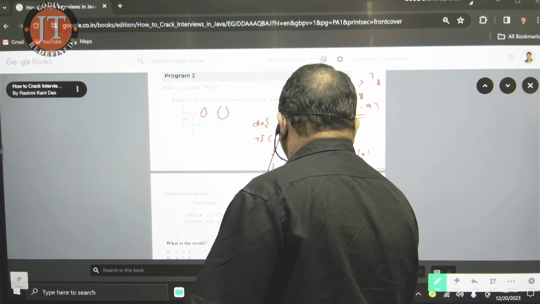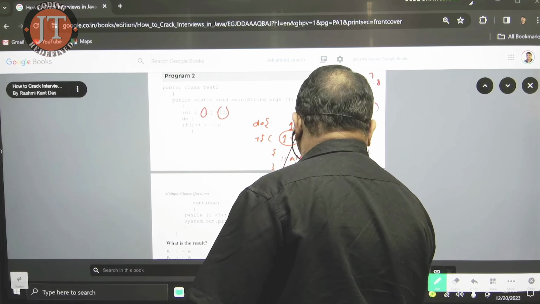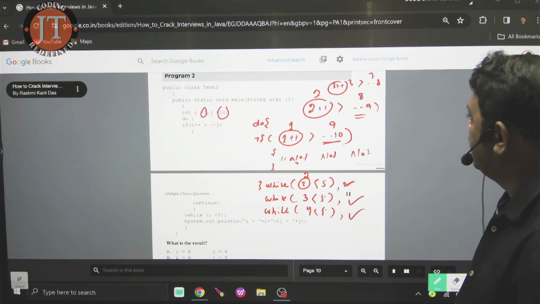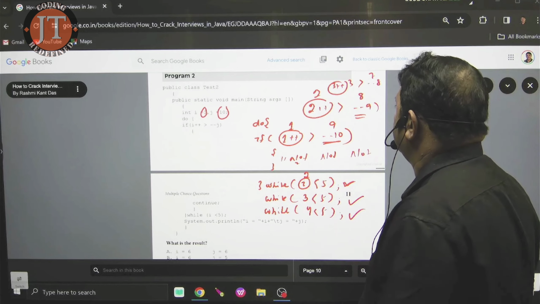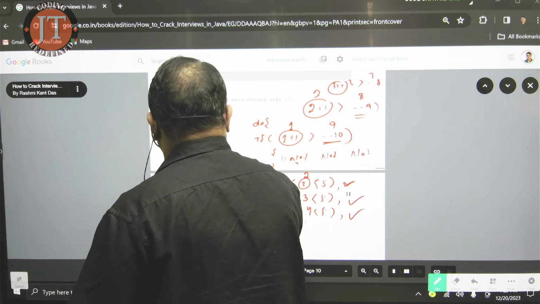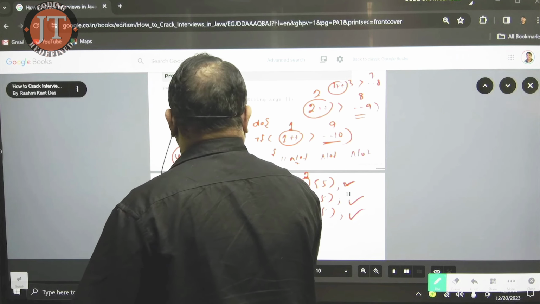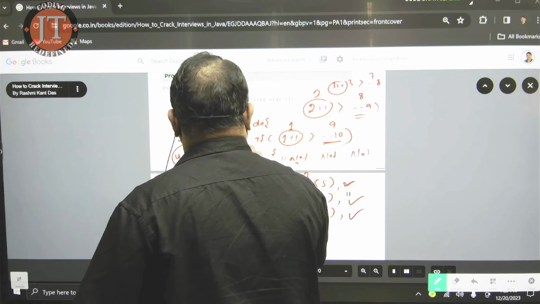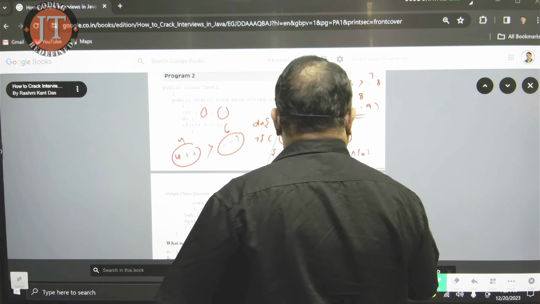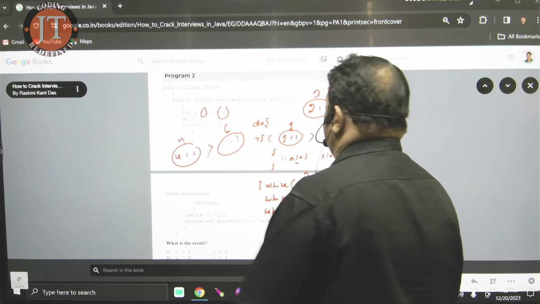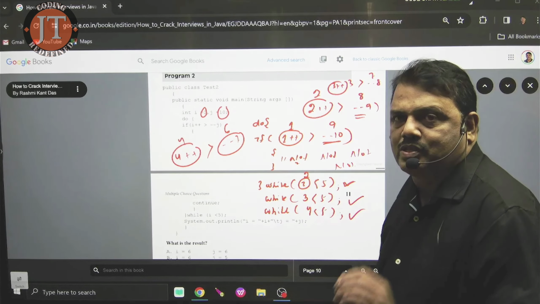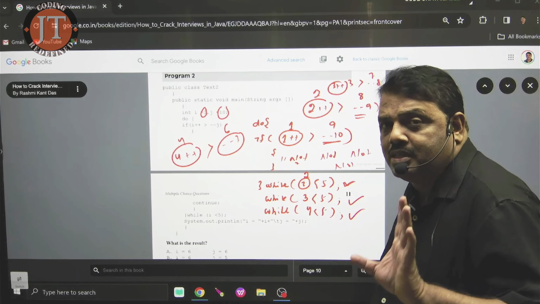While, that is 4 less than 5. Is the condition satisfied? Yes. Now when the condition is satisfied, enter here. That is 4 plus plus, that is 4. 4 greater than minus minus 7. It is what? 6. Is the condition satisfied? Not satisfied. Now 4 greater than 6. The condition is what? Not satisfied.